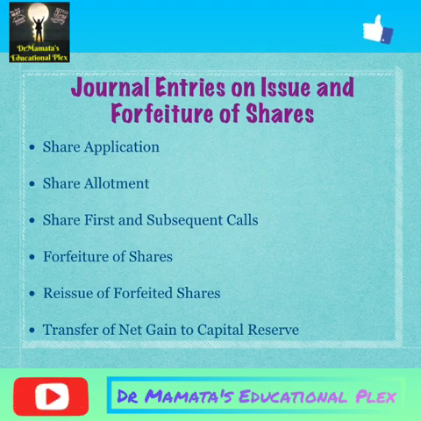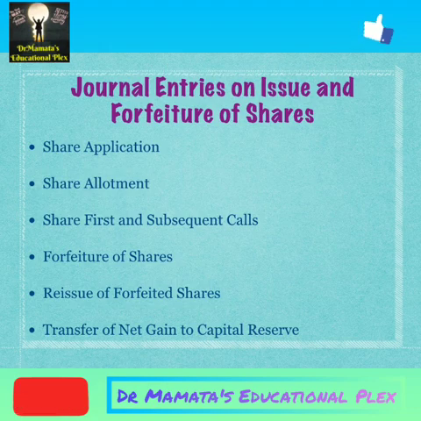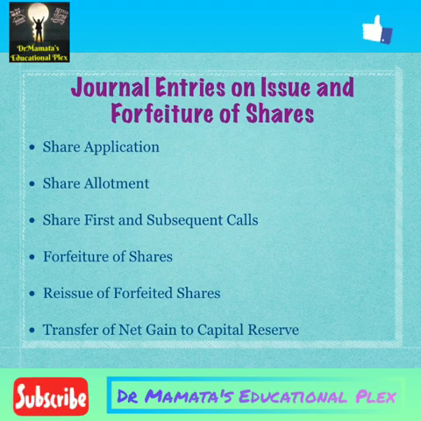Now, we have seen the procedure for issue of shares. The procedure contains firstly prospectus, then application, then allotment, then calls, and after that the shares will be issued to the shareholders.